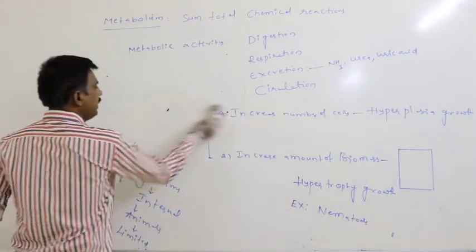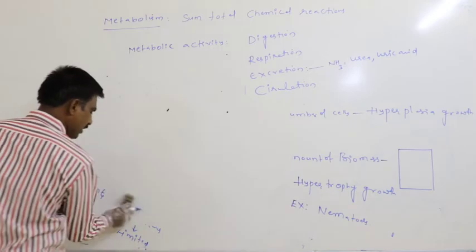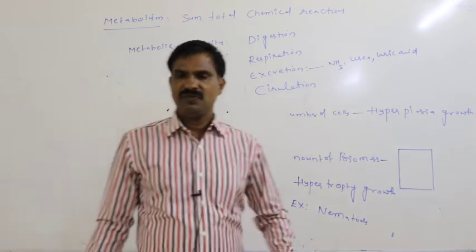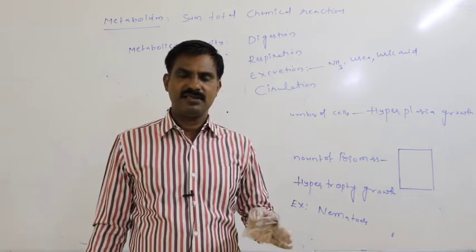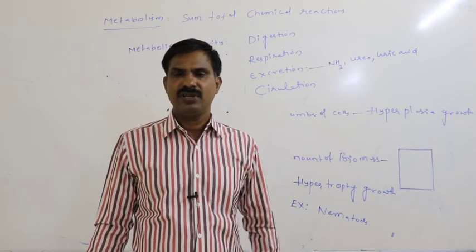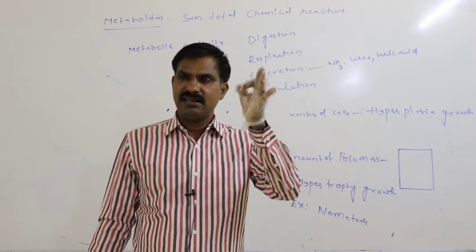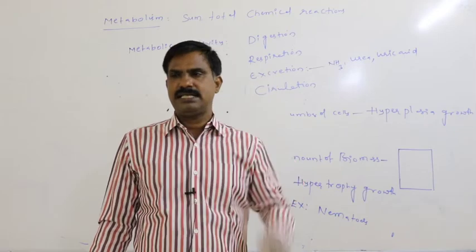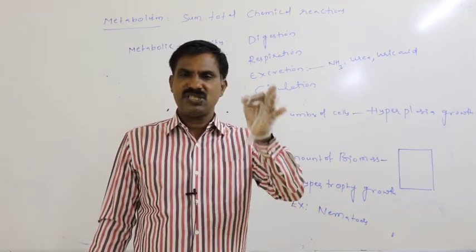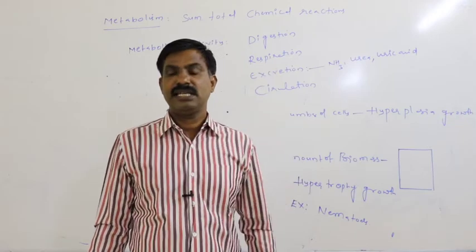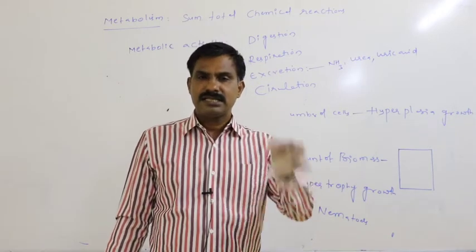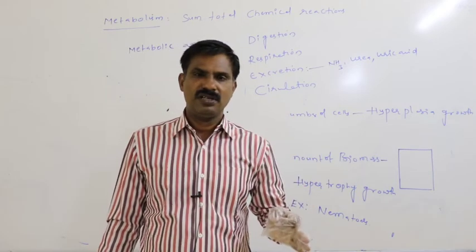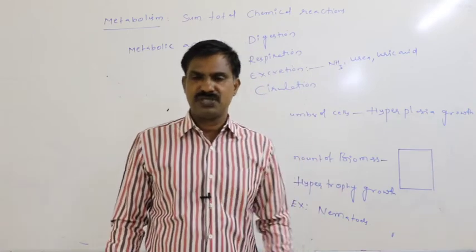Next, definitely for all these kinds of metabolic activities, energy must be required. From where is that energy available? The principal source of energy for living organisms is the sunlight. Sunlight is the principal source of energy for all living systems, for all living organisms.